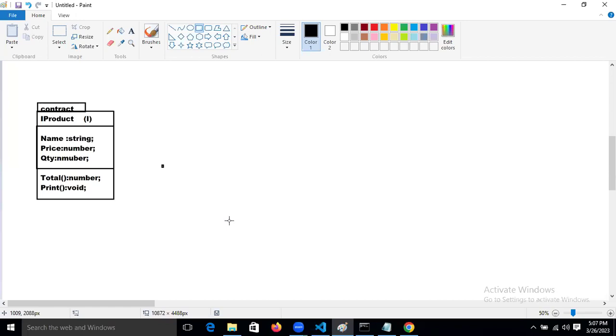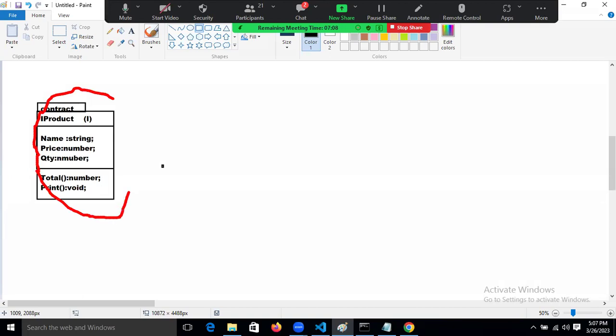This contract is nothing but one module, or not? One module. We are achieving the modularity in a TypeScript file.